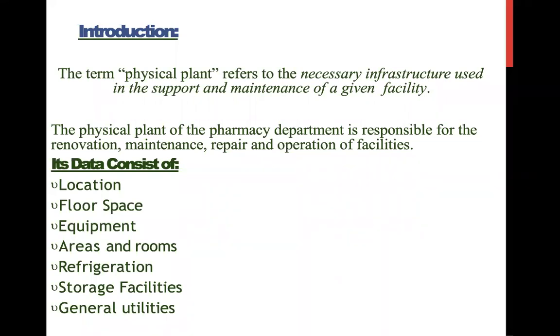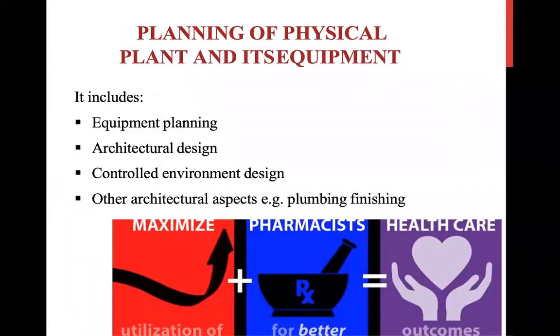It consists of location, floor space, equipment, areas and rooms, refrigerations, storage facilities, and general utilities. Now, planning of a physical plant and its equipment is there. It includes equipment planning, architectural design, control, environment design, other architectural aspects, for example plumbing, finishing, electricity, whatever is required.